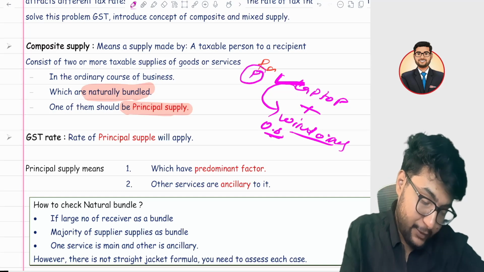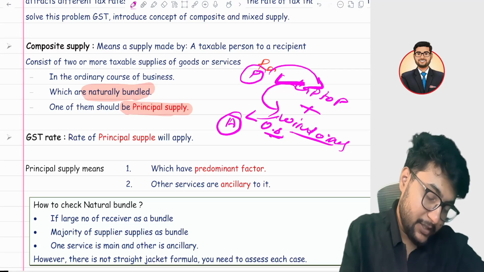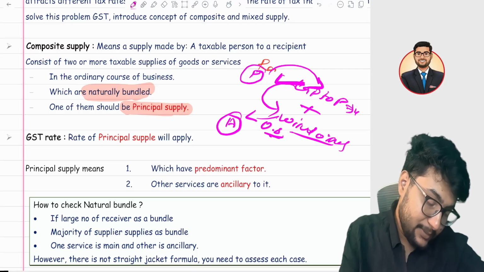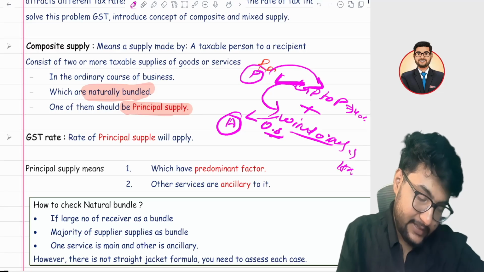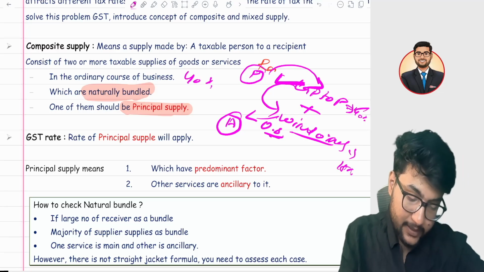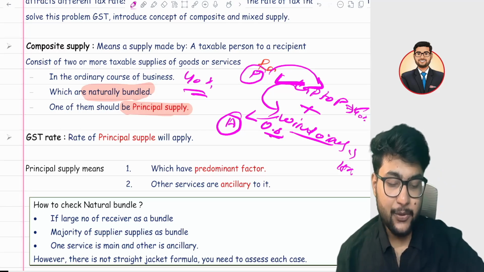It means the predominant is the laptop, and Windows is our ancillary supply. So if the laptop is chargeable at 40%, and Windows is chargeable at 18%, then the 40% rate will apply. The rate of the principal supply will apply. Are you getting my point?